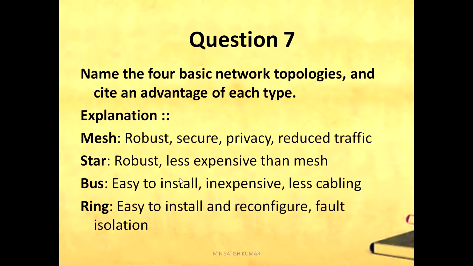In a star topology: robust, less expensive compared to mesh. Bus topology: easy to install, inexpensive, less cabling. Ring topology: easy to install and reconfigure, and easily identified fault isolation.